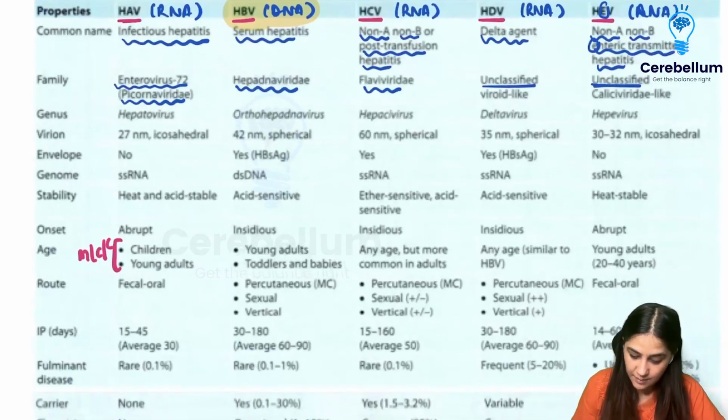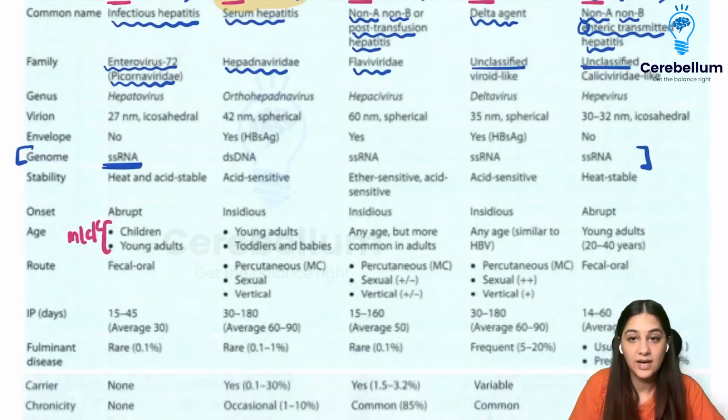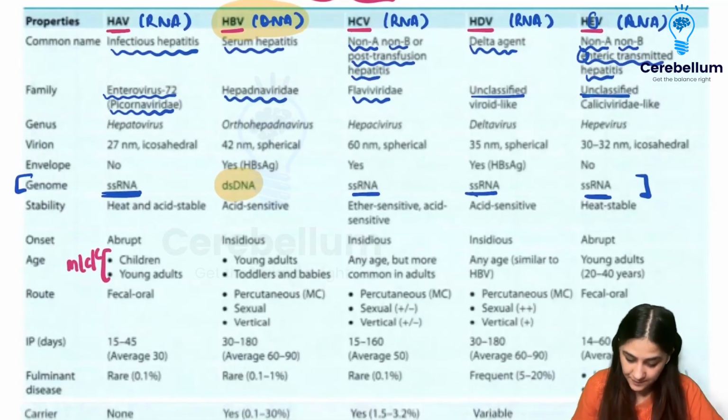Now, what is important to you is the genome, right? In the genome, what is important is that it is single-stranded RNA. All of them are single-stranded RNA, except, as I said, Hepadna, because it is a double-stranded DNA, right?